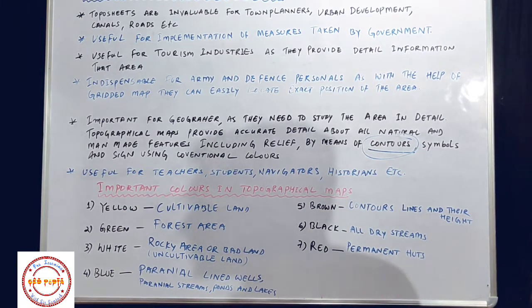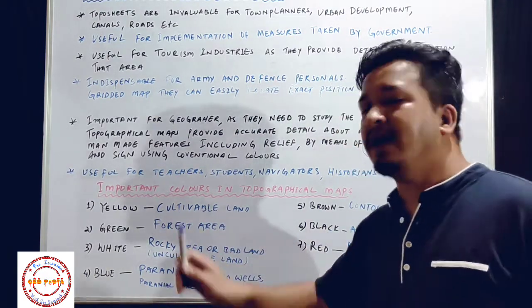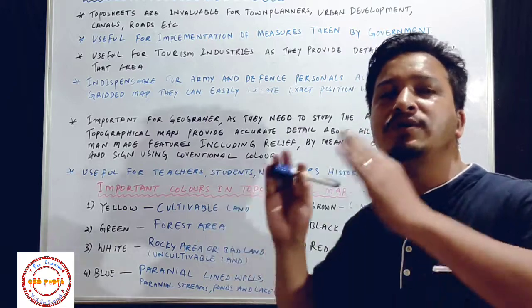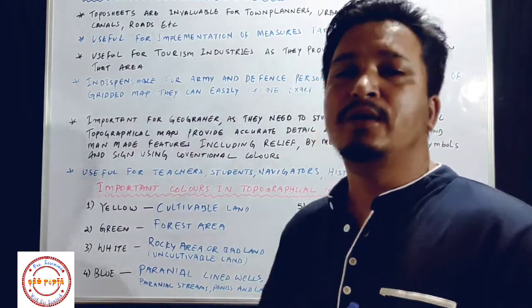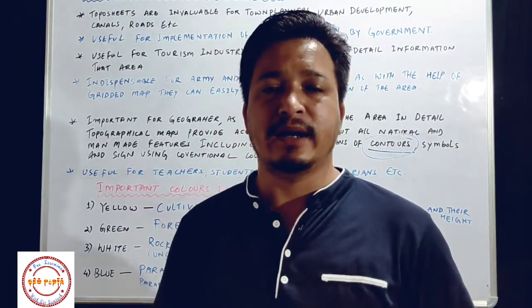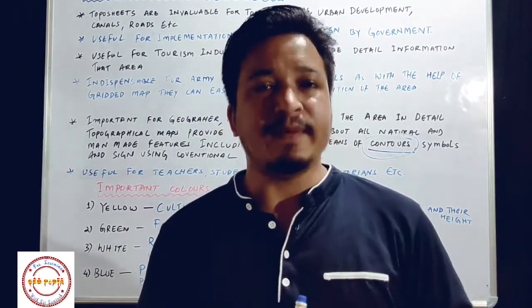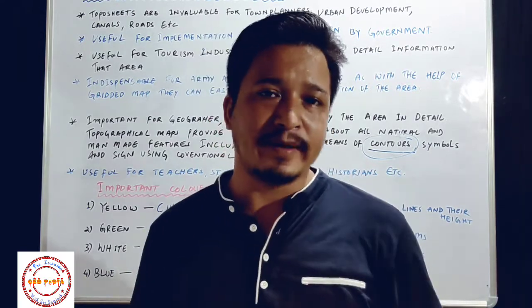Then red is for permanent huts. Okay, so all these colors are used on the map, and these colors have their own significance, their own importance, and their own uses. Okay, now let us move to our third point, that is significance of conventional signs and symbols on the topographical map.